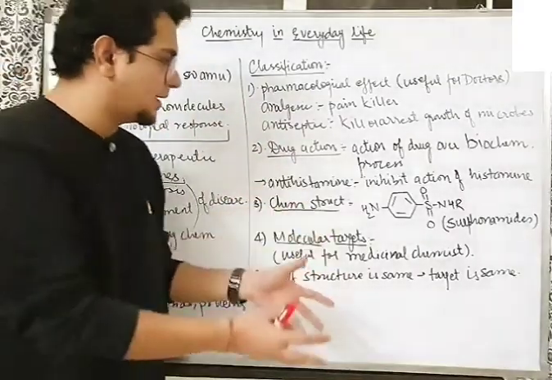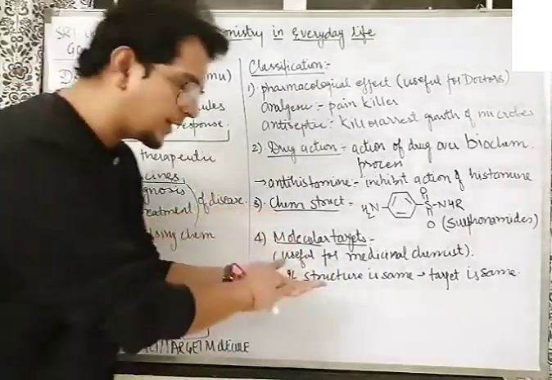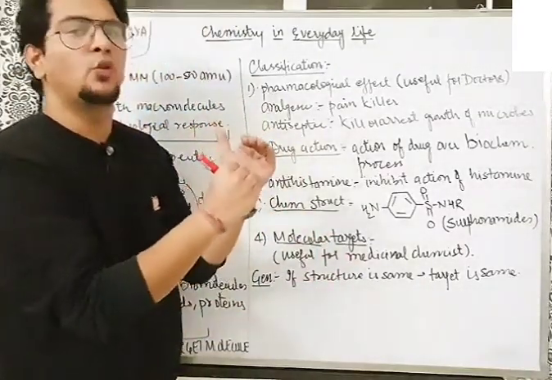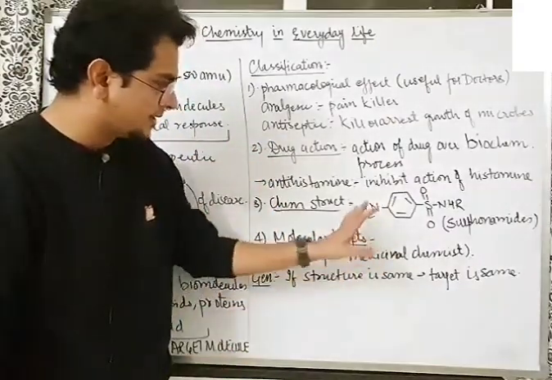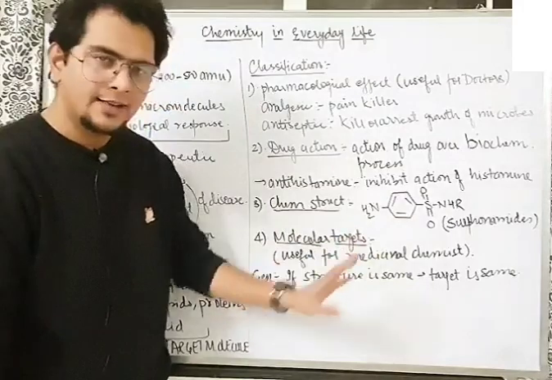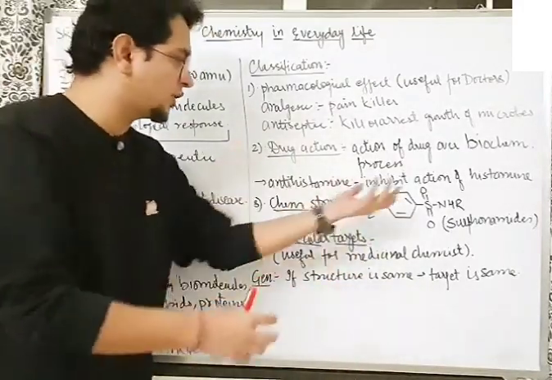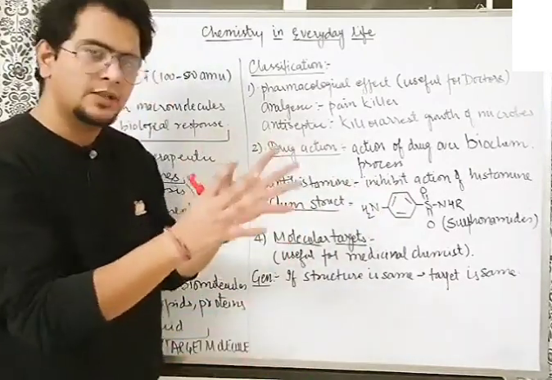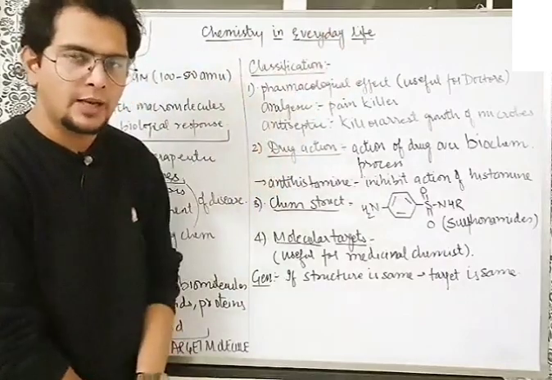So understand one more important thing. Generally, because it's a chemical reaction only, the target molecules are also chemical compounds. The drug is also a chemical compound. So some reaction will go on there. So if the structure is same or similar, then the target is also usually similar. Some exceptions obviously will be there, depending on which part of the structure got changed, whether a functional group or the hydrocarbon chain. These kinds of things in detail you will learn in your MBBS course.